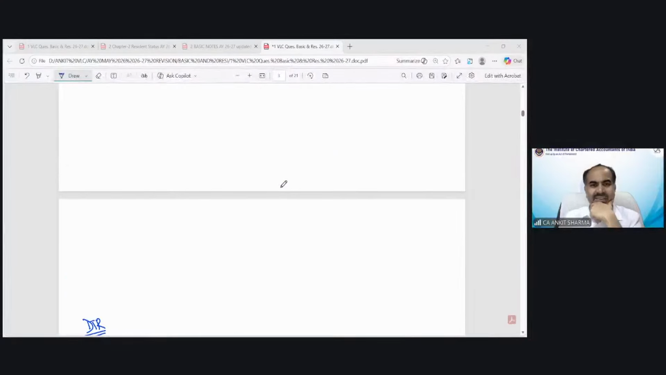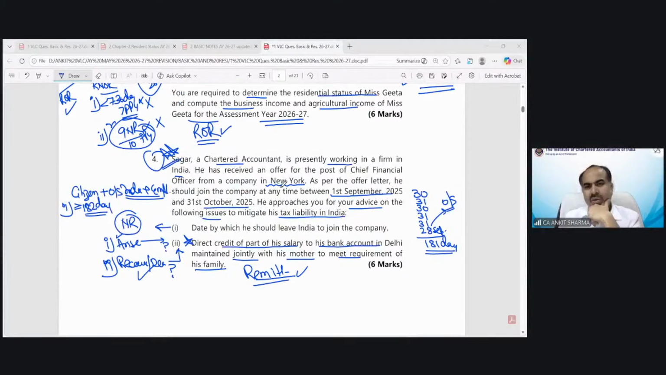In Sagar's case, 153 days. No, in Sagar's case, we have to advise him what should be his last date to stay in India until he achieves the status of non-resident. So he needs to join the company from 1st September till 31st October. Between this time duration, he does not leave India on 1st September. You need to tell Mr. Sagar that from 1st September till 31st October, which date he should leave to avoid the tax liability.